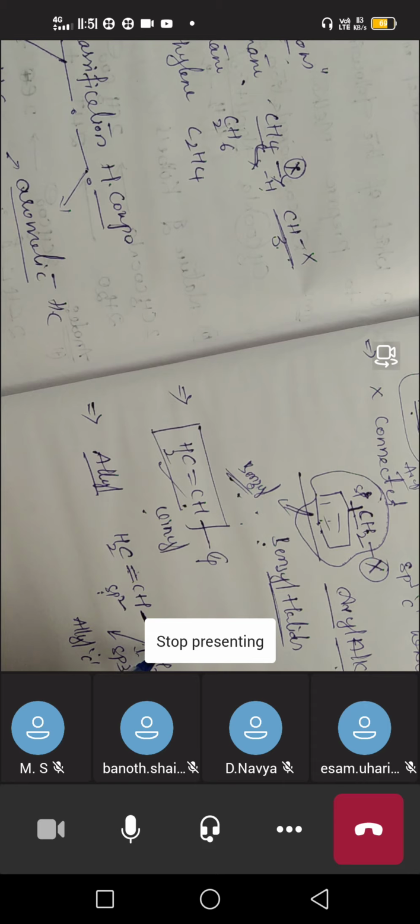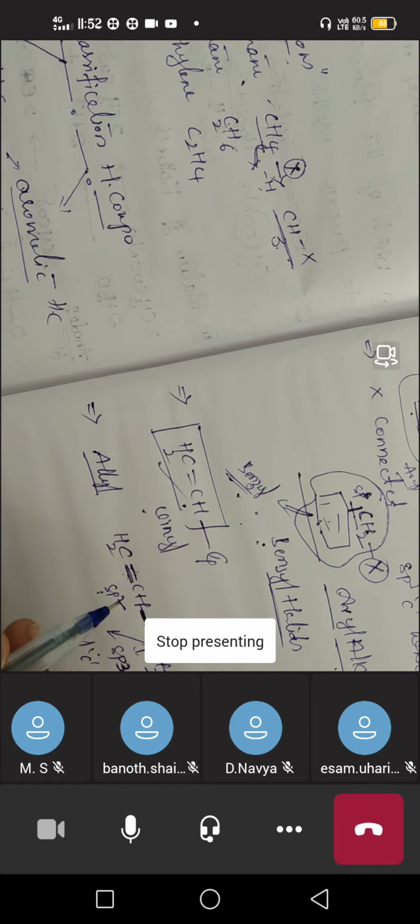Okay, understand? Let me repeat how we can recognize sp3 and sp2: simply remember that if a carbon has only single bonds on both sides, that is an sp3 carbon. If on one side it has only a single bond, but on the other side it has a double bond, even one double bond is enough to tell that it is an sp2 carbon. So if an sp3 carbon is beside the sp2 carbon, it is called the allylic carbon. It is allyl, and that is vinyl. So understand the difference: vinyl means only sp2, and allyl means the sp3 carbon adjacent to the sp2.